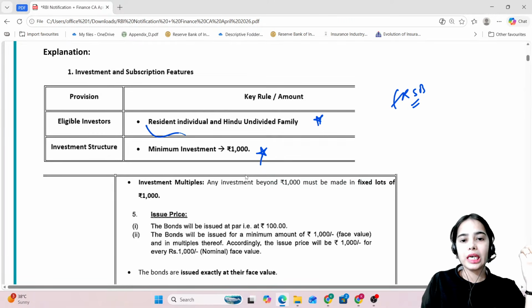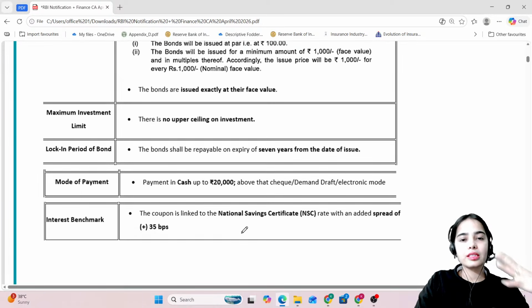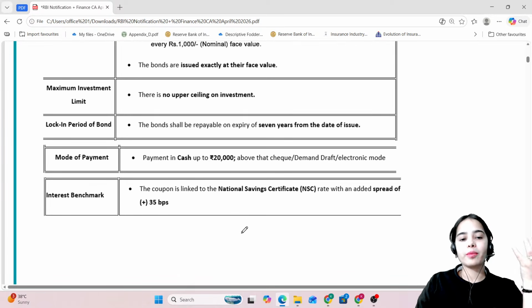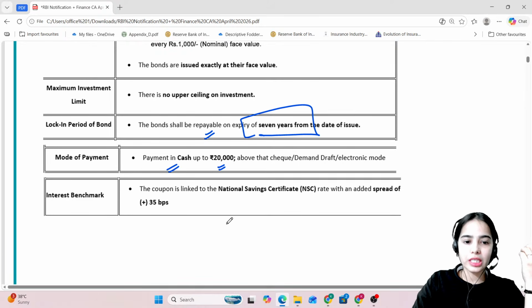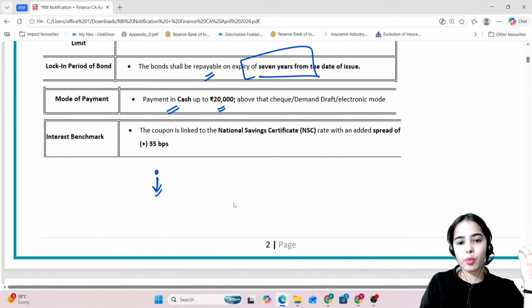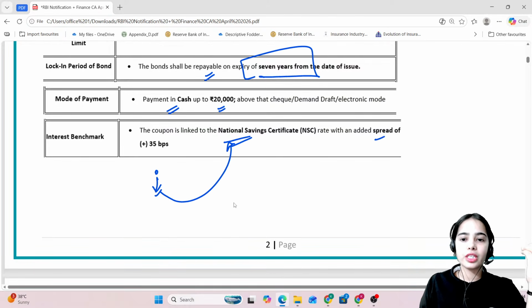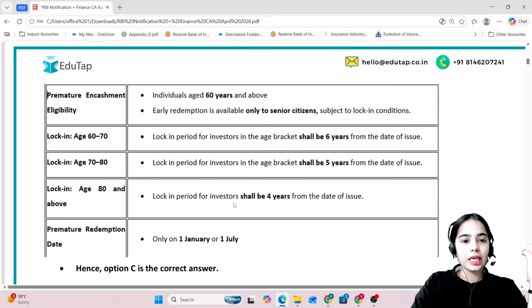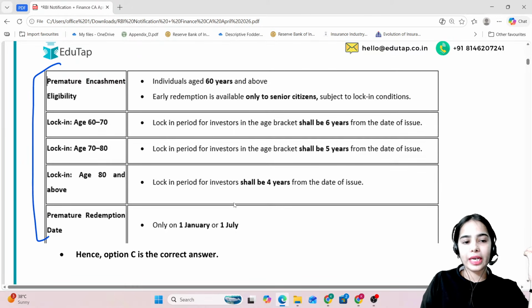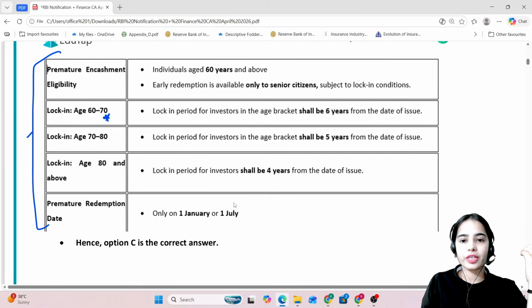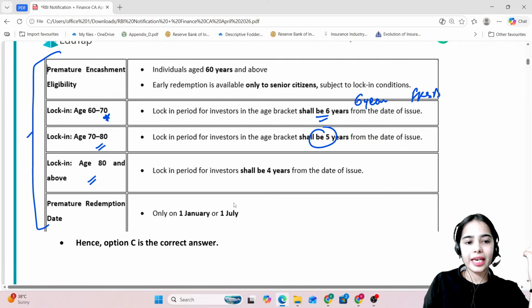Only a resident individual and a Hindu Undivided Family can be the eligible investors in the floating rate savings bond. We have discussed this in the Finance 360-degree session also: the bond shall be repayable on the expiry of 7 years, payment in cash can be only up to 20,000, and the interest depends upon the National Savings Certificate with a positive spread of 35 basis points, that is 0.35%. We have also discussed premature encashment. Lock-in for the age of 60 to 70 is 6 years, which means after 6 years they can sell their floating rate savings bond. For 70 to 80 it is 5 years, and for 80 and above it is 4 years.